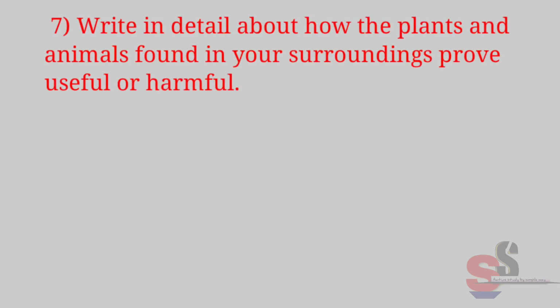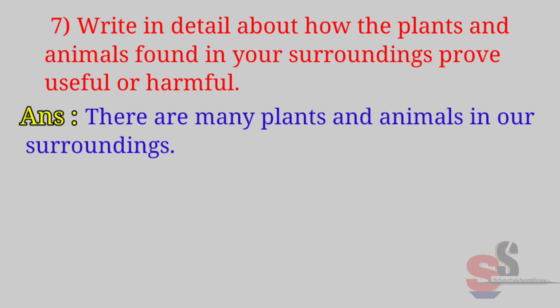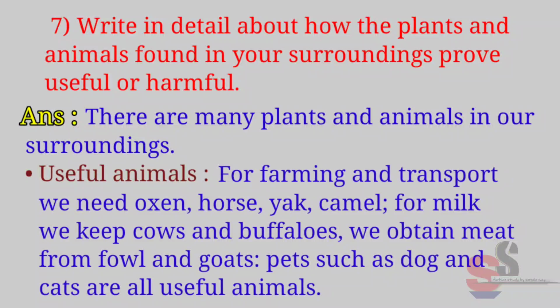Write in detail about how the plants and animals found in your surroundings prove useful or harmful. Answer. There are many plants and animals in our surroundings. Useful animals. For farming and transport, we need oxen, horse, yak, camel. For milk, we keep cows and buffaloes. We obtain meat from goats. Pets such as dogs and cats are all useful animals.